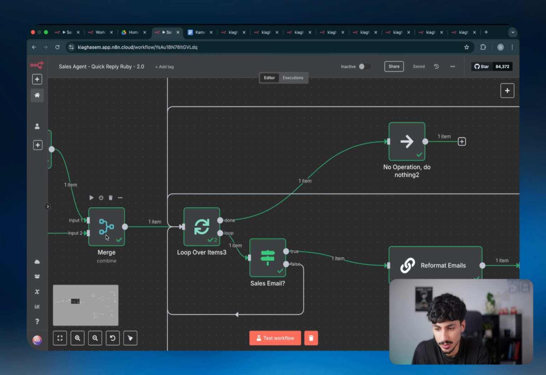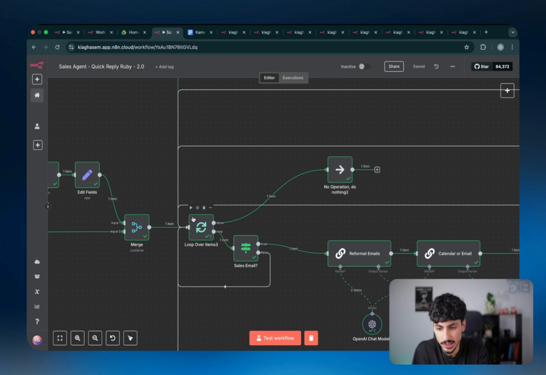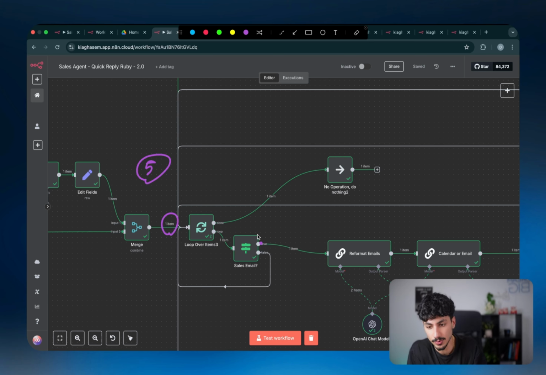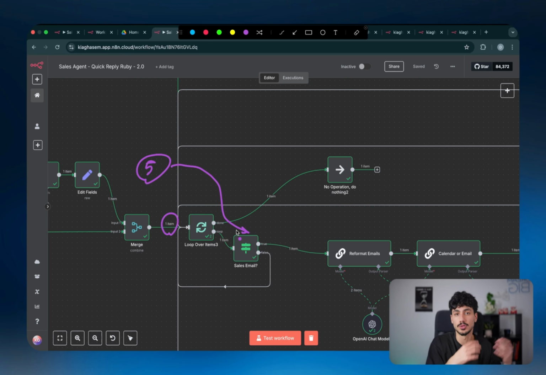So basically, once that data is coming in, we're hitting a loop over node, which is basically just grabbing each item and looping over it one by one. So let's say in an instance where instead of just one email inquiry that came in within that last minute, we had like 5 email inquiries. What's happening is it's grabbing these one by one and taking them through the AI agent workflow so that it will respond to them one by one.